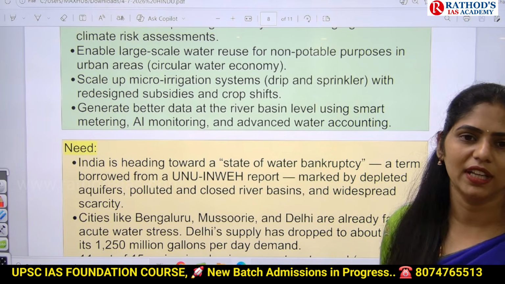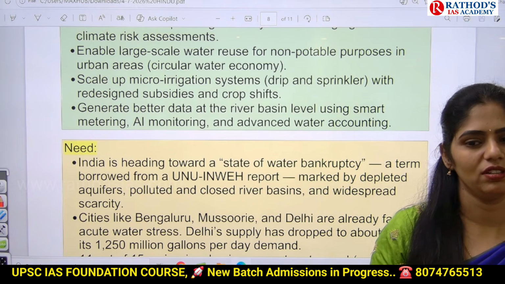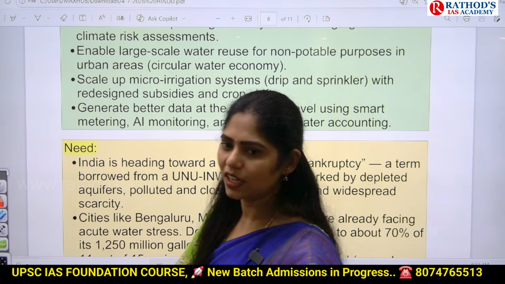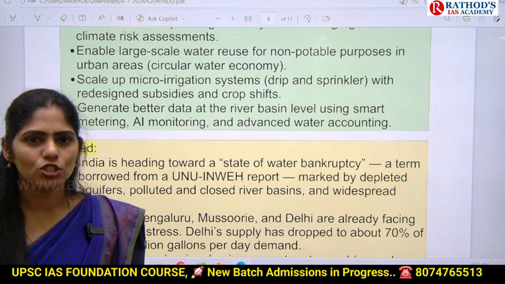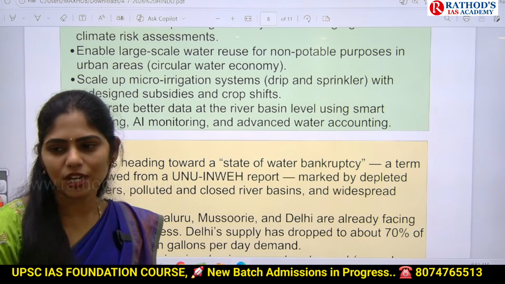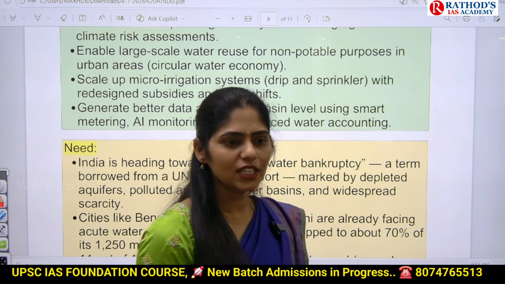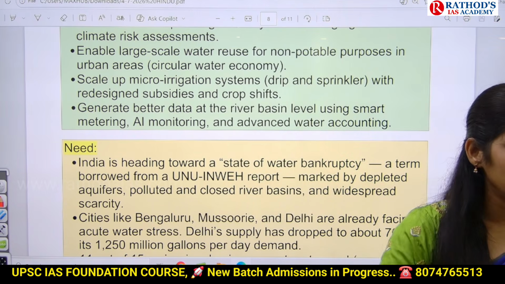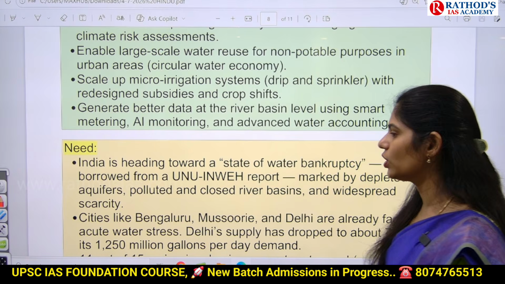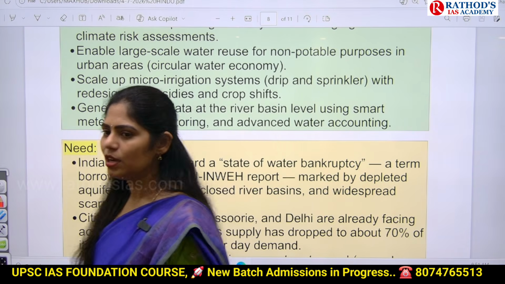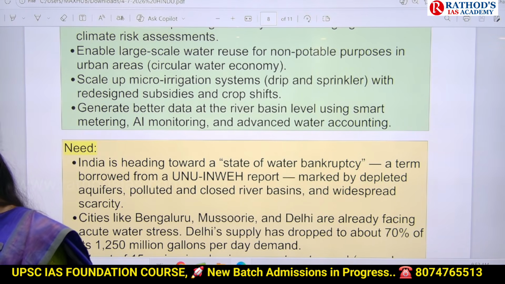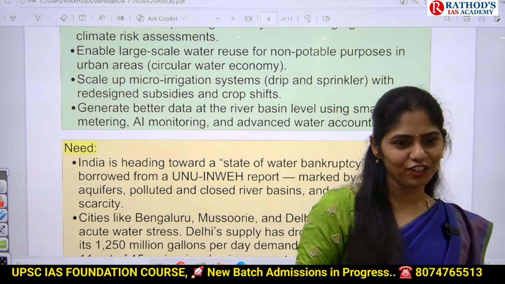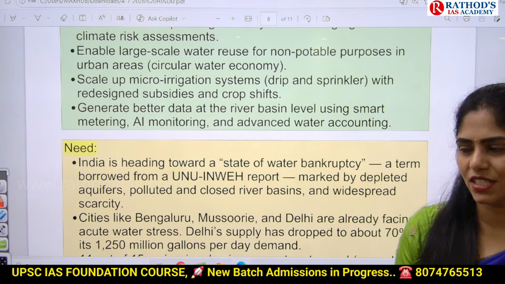This process is called desiltation. We are going to remove the silt which is there at the bottom of that river. If you go for desiltation, what happens? We can increase the water level in the rivers. Normally in the summer season, you can see the lakes drying up. So there will be JCBs and some proclainers removing that silt. If you are from villages, you will have seen that kind of incident.